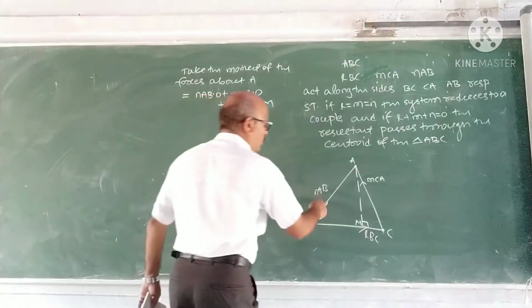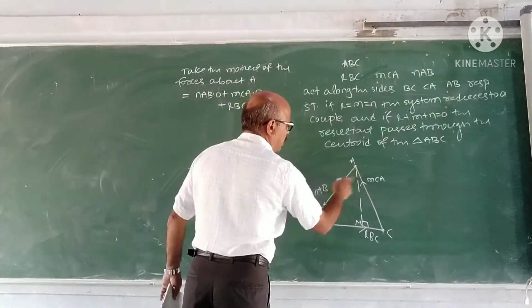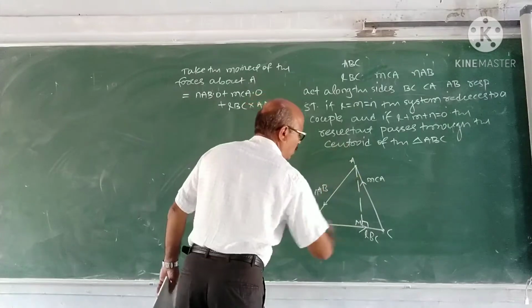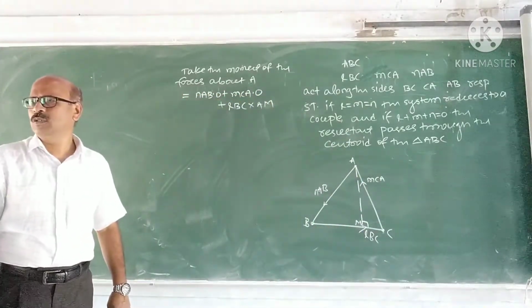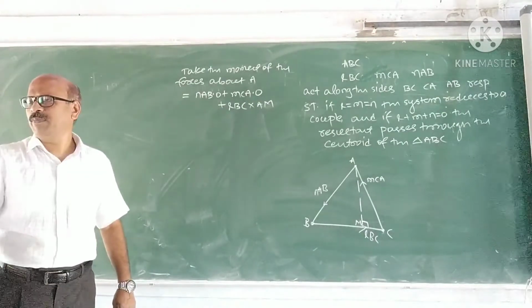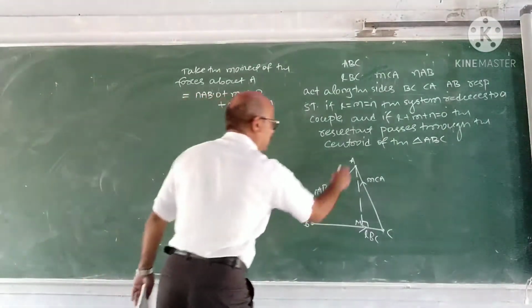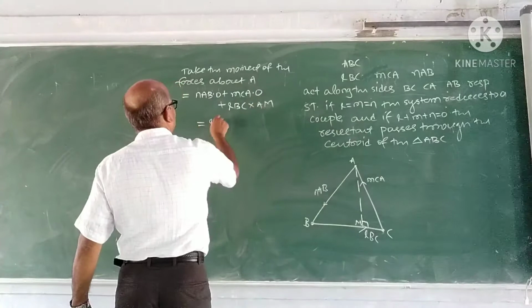Because these two forces pass through A, the moment of these two about A is 0. Only the moment of LBC is there. What is the moment of a force? Force into perpendicular distance. LBC into AM. How do you find AM?